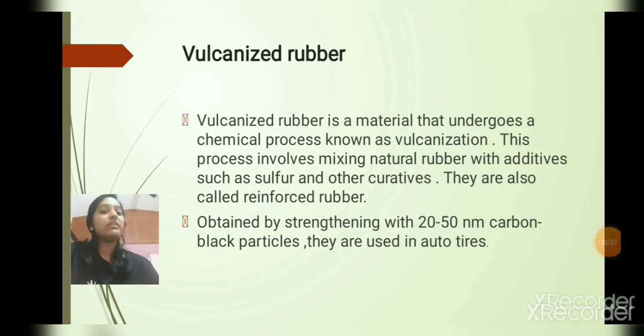Another example is vulcanized rubber. Vulcanized rubber is a material that undergoes a chemical process known as vulcanization. During this process, the natural rubber is added with sulfur and other curatives, and is heated to a specific temperature, which is also known as reinforced rubber. And this is mainly done for improving its elasticity, tensile strength, etc. And this is obtained by strengthening with 20 to 50 nanometer carbon black particles. They are mainly used in automobile tires.